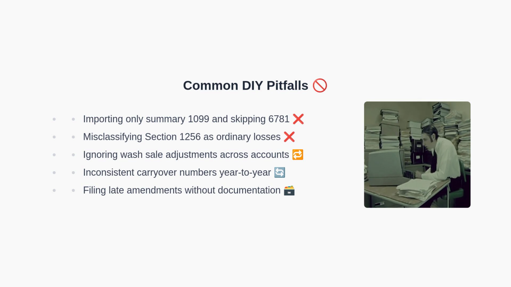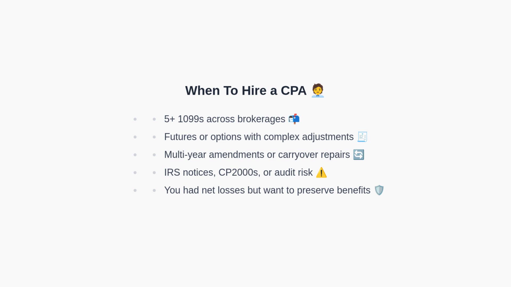Now let us outline when you should absolutely hire a CPA. First, hire a CPA when you have numerous 1099s across multiple brokerages because reconciliation exceeds typical DIY capacity. Next, if you trade futures or complex options, proper handling of Form 6781 and other schedules is essential. Moreover, multi-year amendments and carryover corrections should be coordinated by a specialist to avoid compounding errors. Then, if you have received an IRS notice or face audit risk, professional representation is prudent. Finally, even in net loss years, a CPA protects and maximizes your carry-forwards.